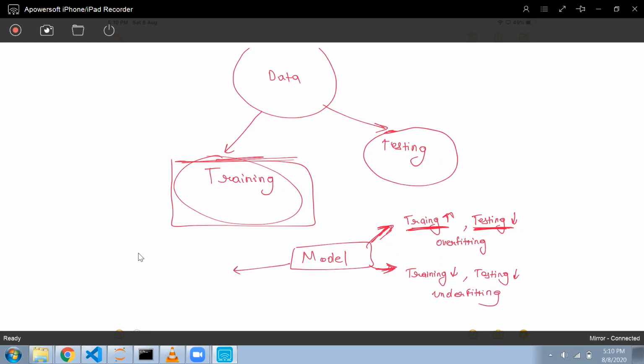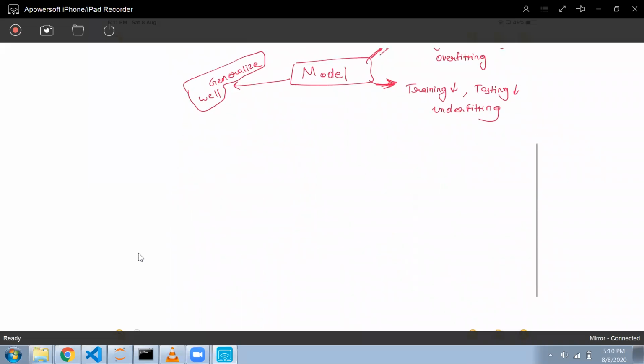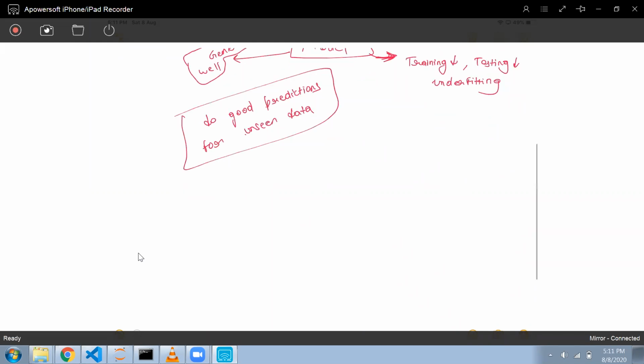So what I want is that my model should generalize well. That means the model should be able to make good predictions for unseen data, because that is more important. In real life, what will I do? I will have some data, and using that data I will make a model.